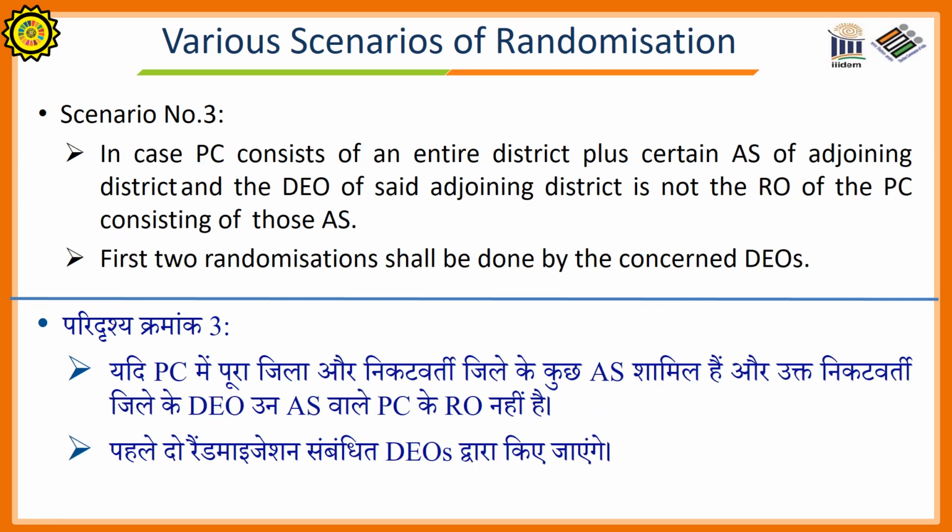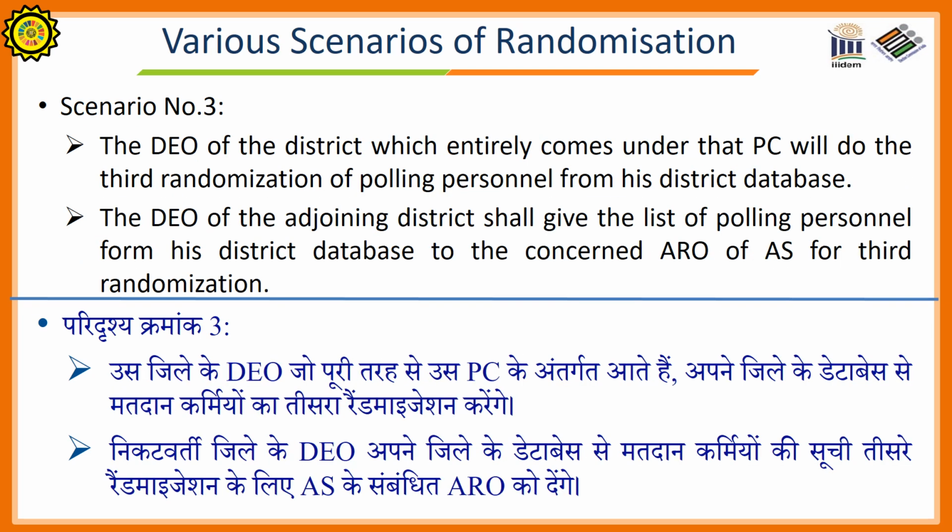Scenario number 3. In case a parliamentary constituency consists of an entire district plus certain assembly segments of an adjoining district, and the District Election Officer of the said adjoining district is not the Returning Officer of the parliamentary constituency consisting of those assembly segments, then the first two randomizations shall be done by the concerned DEOs.